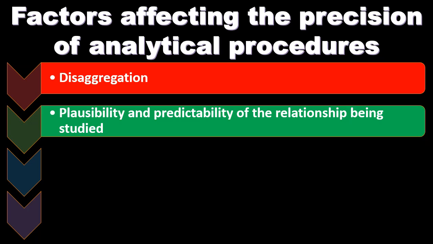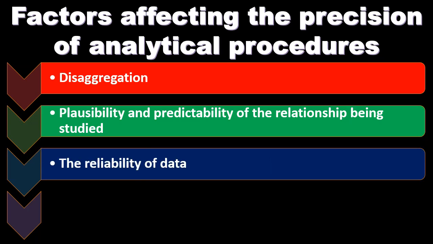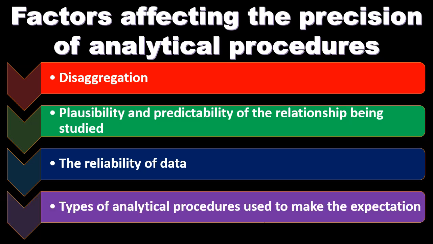And therefore, when we're comparing relationships of numbers, there could be different degrees of what the plausible relationship will be. So we have to have an understanding as we go through these types of comparisons, what is the plausibility and predictability of the relationship that is being studied with the analytical procedures. The reliability of the data. So the data that we are using, of course, when we do analytical procedures in the office, it's only as good as the data that we are getting. So is the data that we have reliable, or how reliable is it? And then we can go from there with our analytical procedures with what we have.